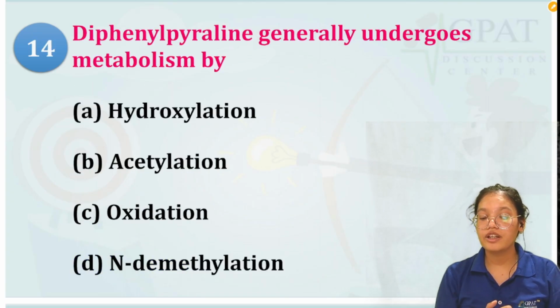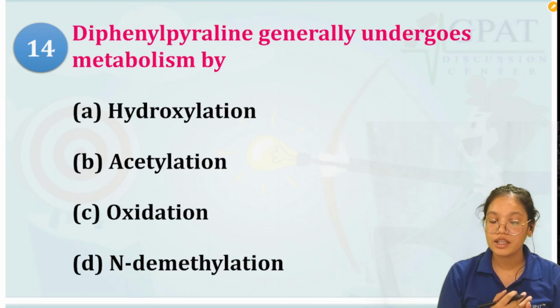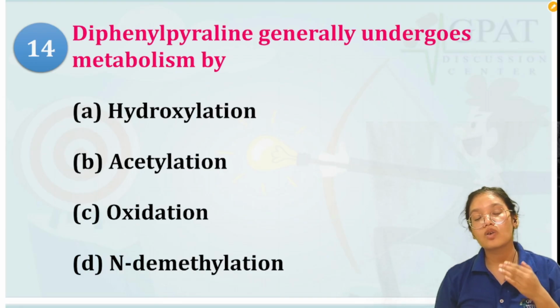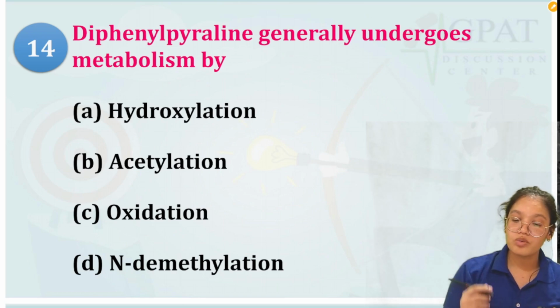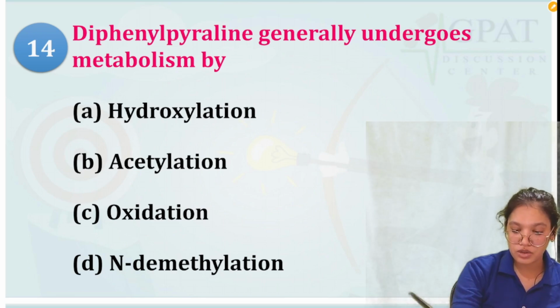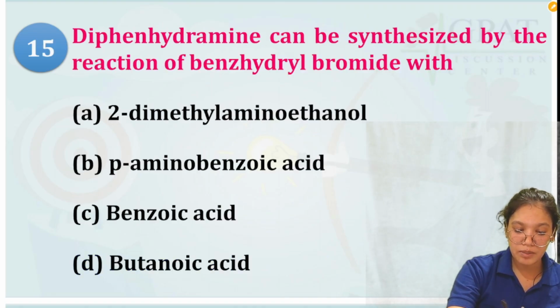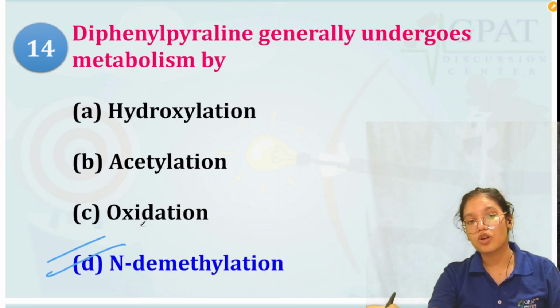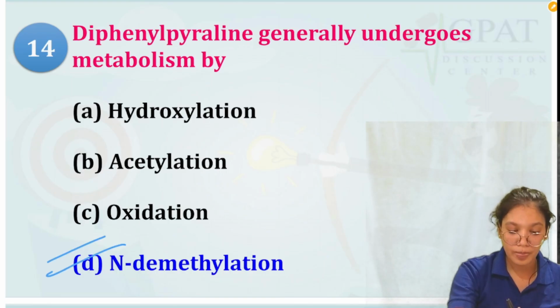Next question: diphenhydramine generally undergoes metabolism by. They are saying it undergoes metabolism. So by what particular process does it undergo metabolism? So basically demethylation is there. Demethylation results in the formation of this metabolite of diphenhydramine.